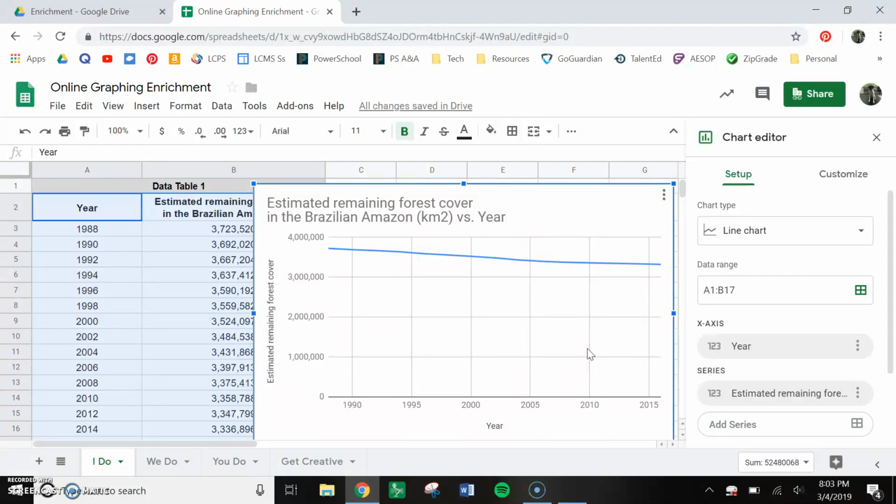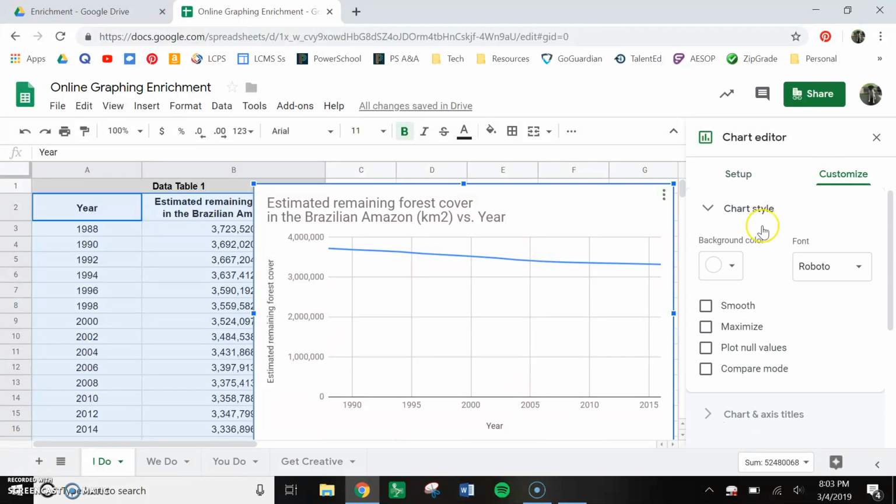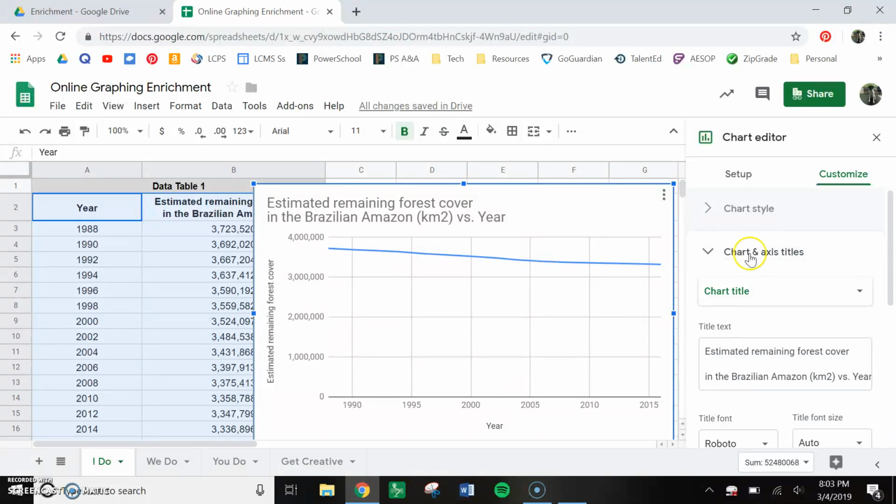So we are going to customize some stuff. Because we're doing data over time, a line chart is exactly what we need. That's awesome, but we want to customize some stuff. With your style, you can pick your colors and stuff like that. I don't typically mess with that too much. You can smooth out your line a little rather than have it jaggy, but it's not changing our line at all because our numbers are all so high. You can pick your font and all that kind of stuff. We're not going to mess with it too much there.